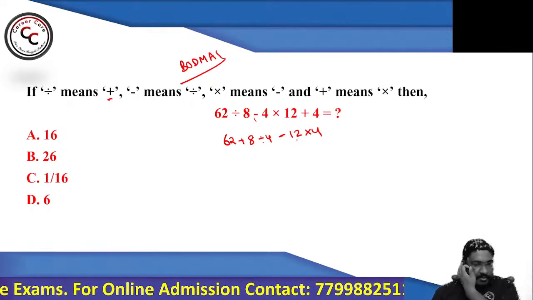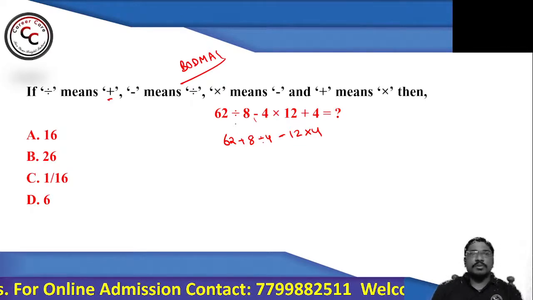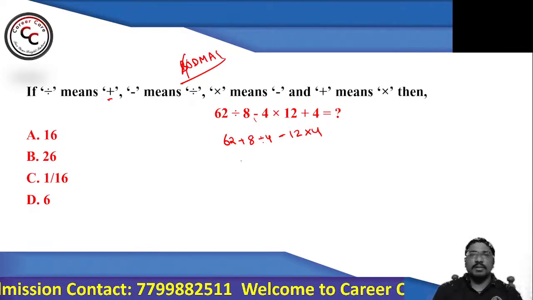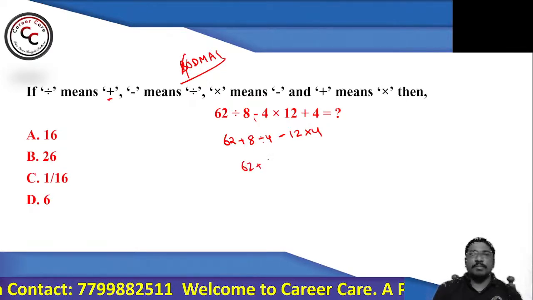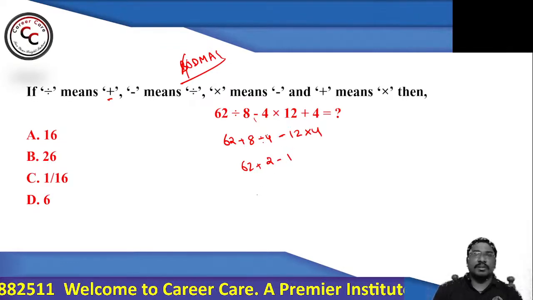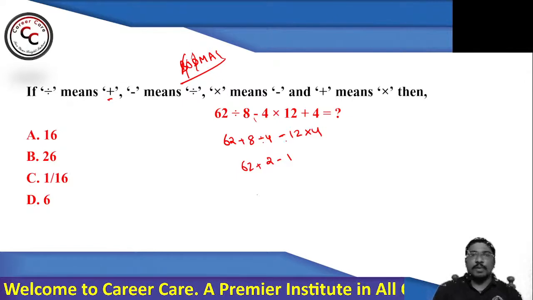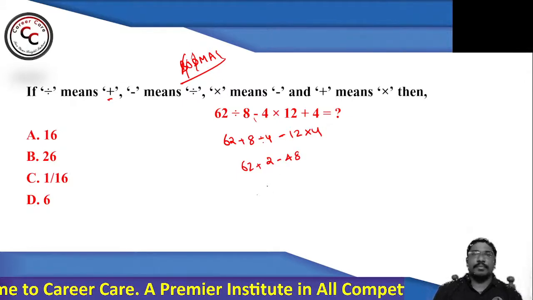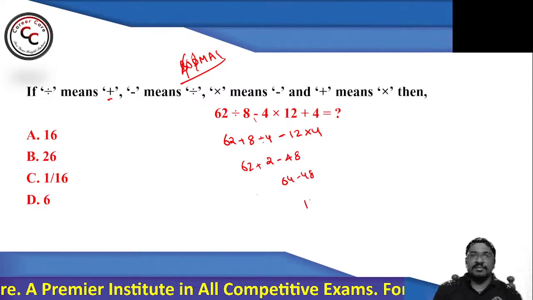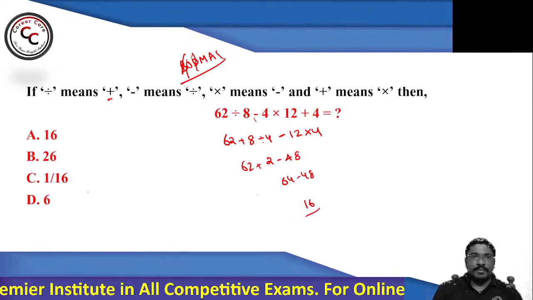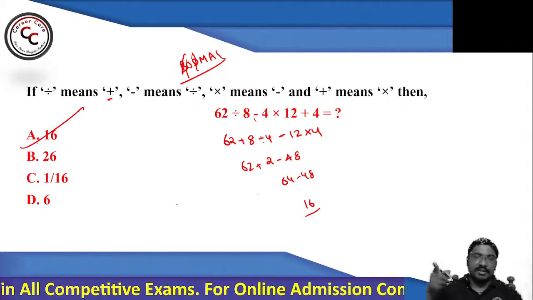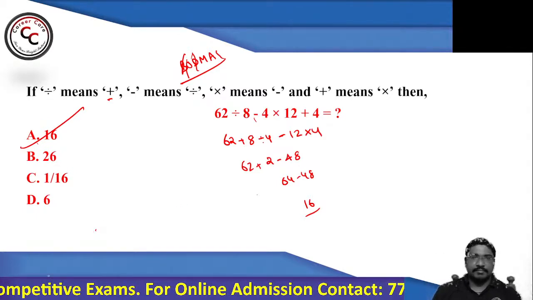Here I am getting 1 by 16 as the answer. Let's see. We know that there are no brackets and of in this question. So D for division: 62 plus 8 divided by 4, you can call it 2. Minus, multiplication is the next priority, so 12 fours are 48. Next, addition: 64 minus 48, you can call it 16. So our answer will be A, 16. Absolutely, not 1 by 16, it is normal 16.